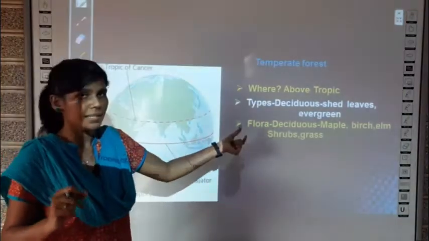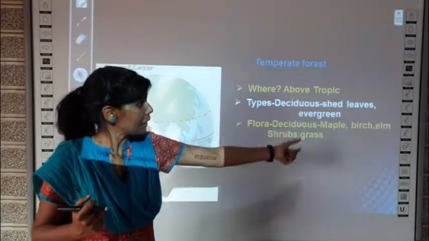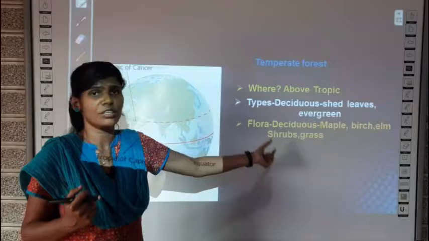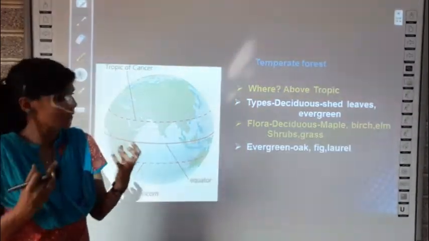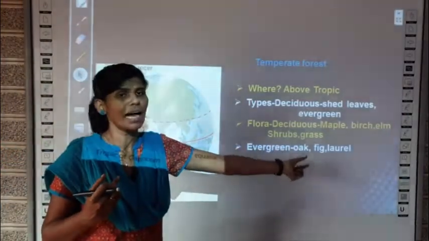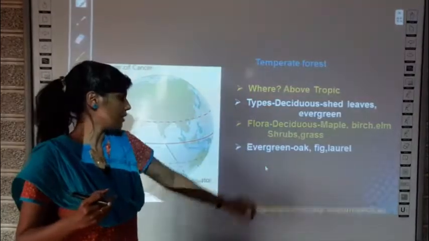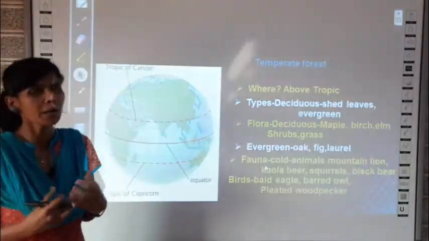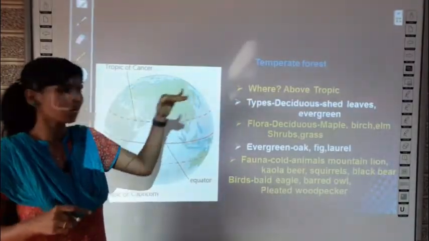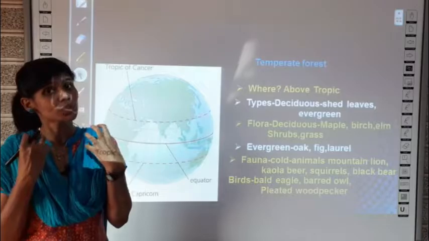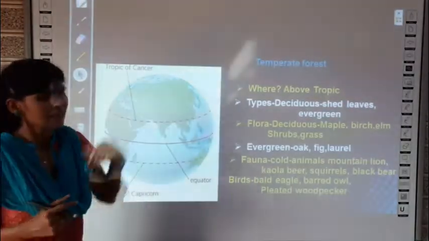So the flora, that is the plants present in deciduous type of forests, include maple, birch, elm, shrubs and grasses. And evergreen trees include oak, fig and laurel. So these will not shed their leaves, and those will shed their leaves every year. And what about the fauna? Usually very cold bearing animals only you can find in above tropic regions. Those animals which can bear the very extreme cold climate conditions will be present in these type of forests.